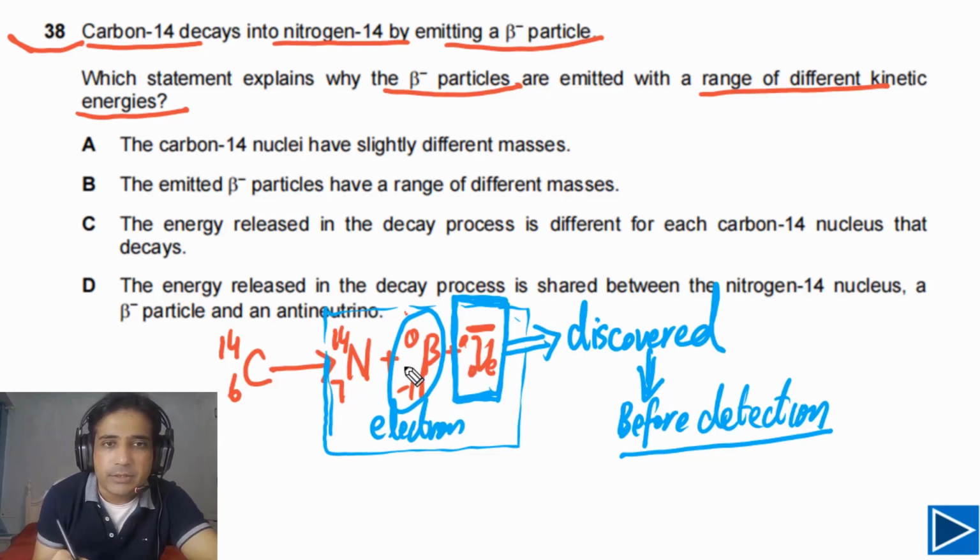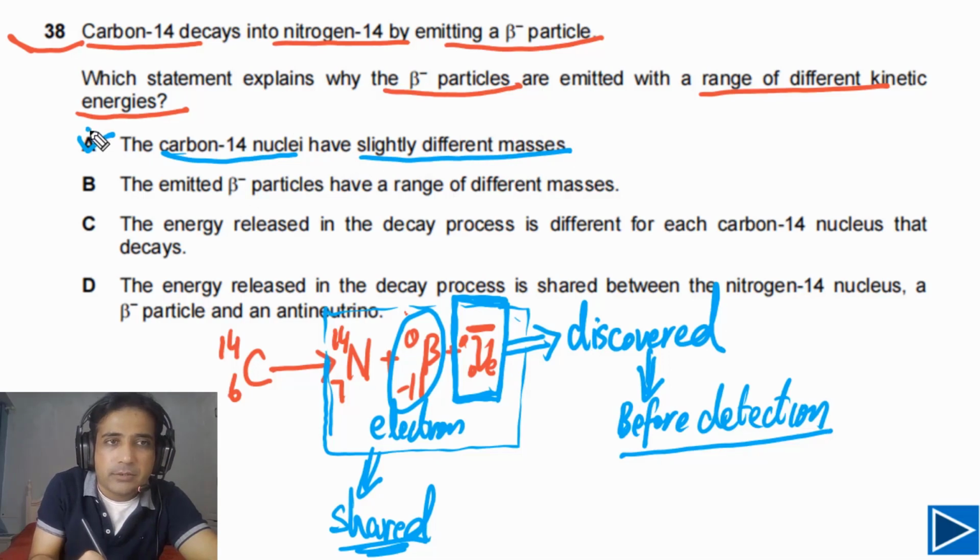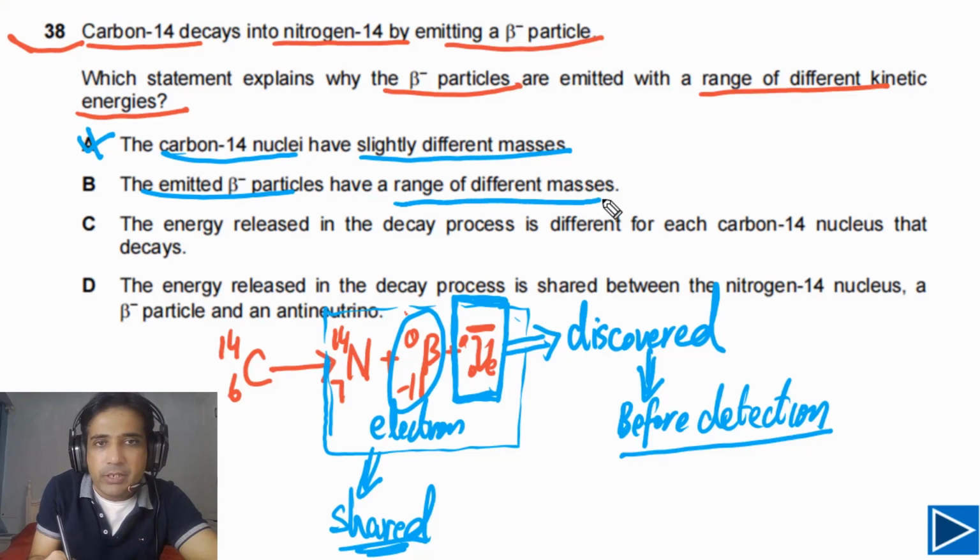So the energy released in this reaction is shared between these three particles. So this is what you need to understand. Now if you look at the different options, option A says carbon 14 nuclei have slightly different masses. This is not a possible answer. The emitted beta particles have a range of different masses. The mass of an electron is fixed, so this is also wrong.